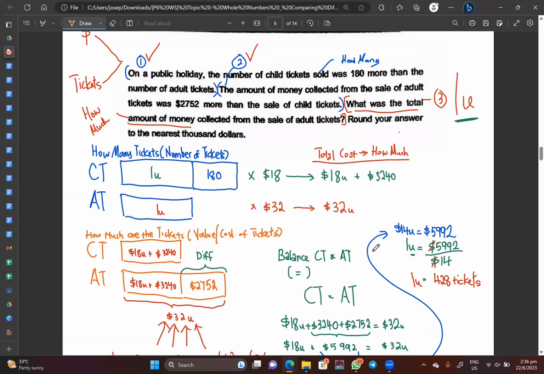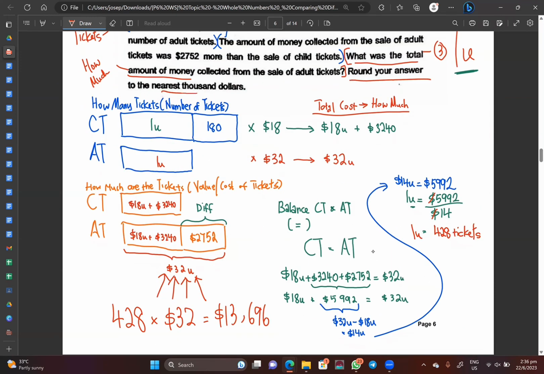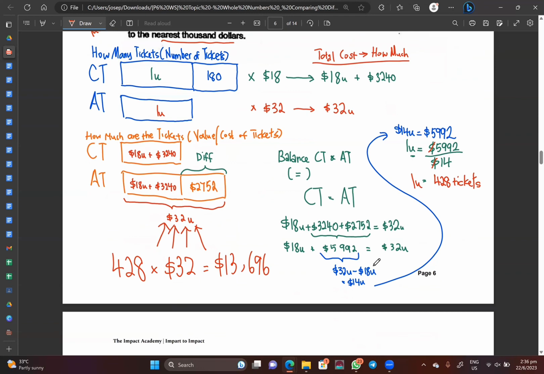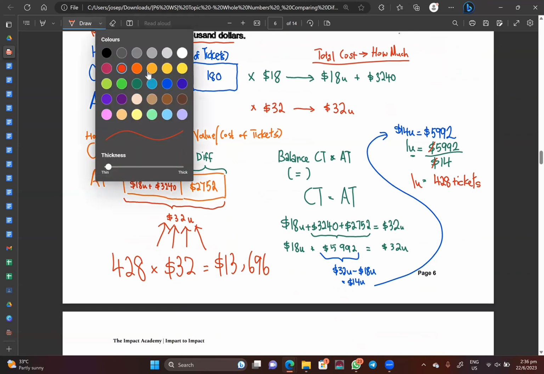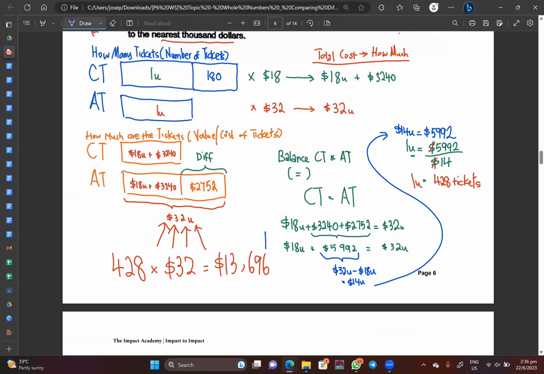Okay, but we don't stop there because the question says round your answer to the nearest $1,000. So you go to this question, look for the thousands place. Which one is the thousands place? Of course, I will underline for you. We have the ones place, the tens place, the hundreds place, and of course, this is the thousands place. Can you all see the thousands place? So the thousands place is 3. Underline first.